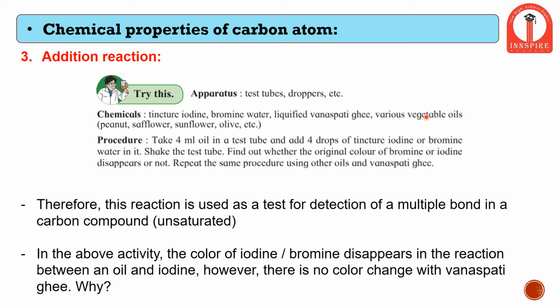So in this manner we can study how the addition of bromine and iodine to these compounds gives rise to a change in color.